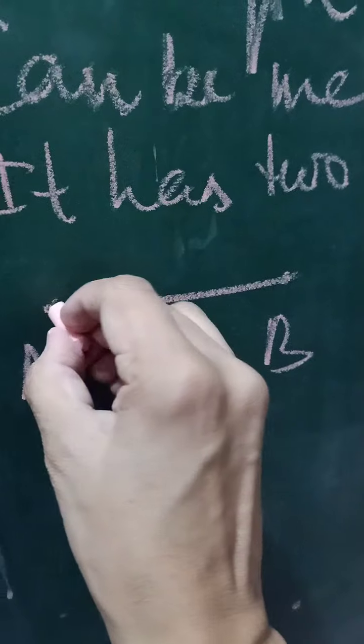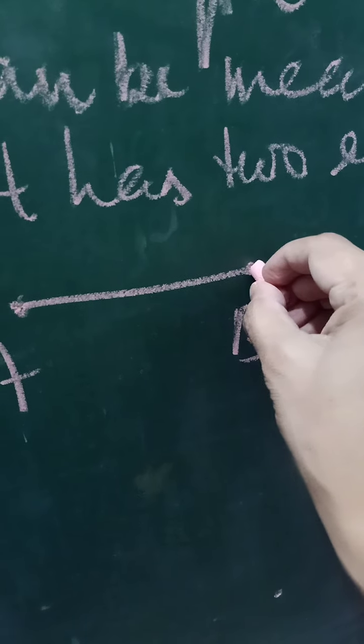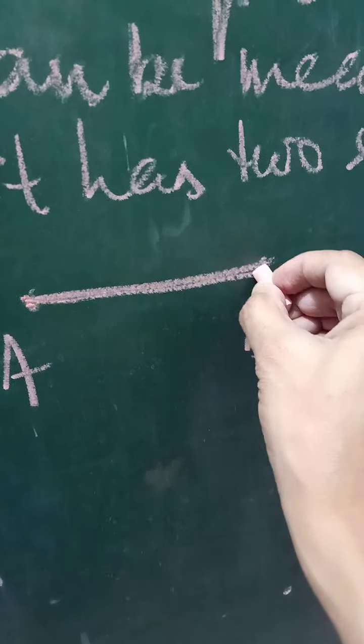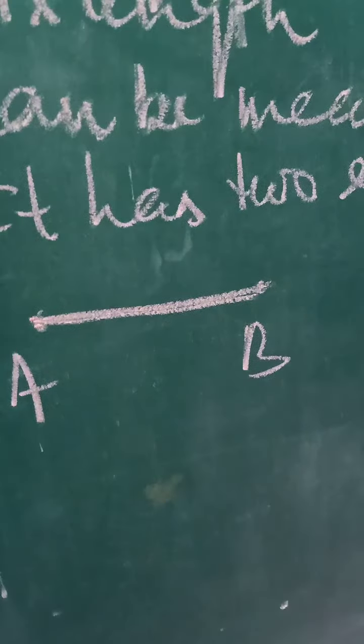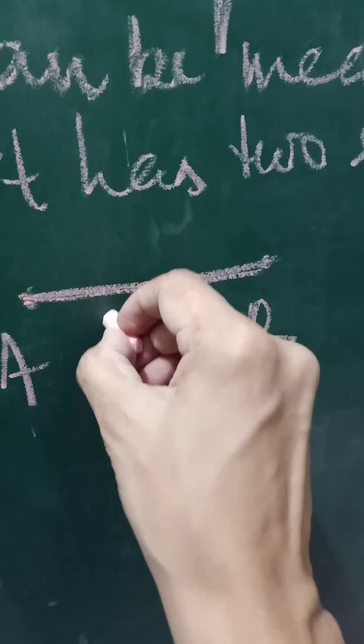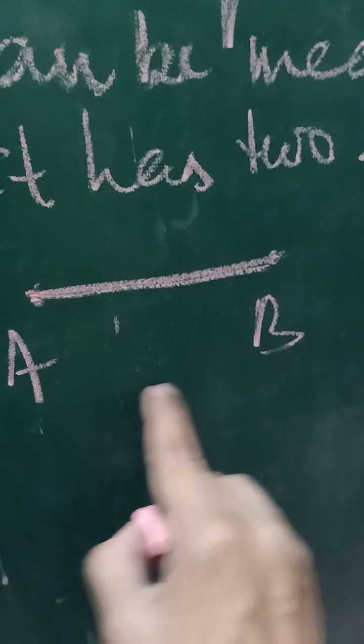Suppose we have one point A and another point B, and we are joining these 2 points. We are getting one line segment. So this is the line segment AB.